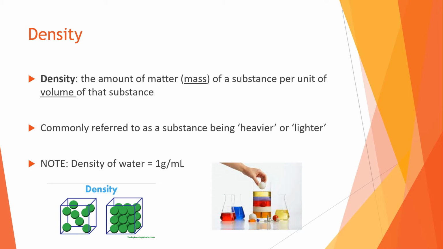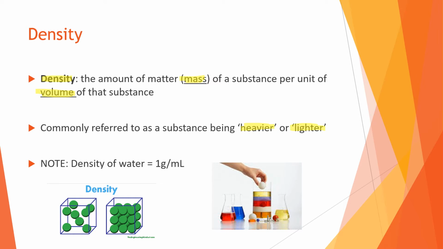Okay, so what is density? It is the amount of matter, which is mass, of a substance per unit volume of that substance. It is commonly referred to as a substance being heavier or lighter. So when we were talking about density in physical properties, we said the more dense, the heavier, the less dense, the lighter.